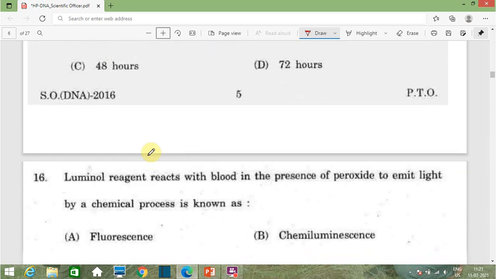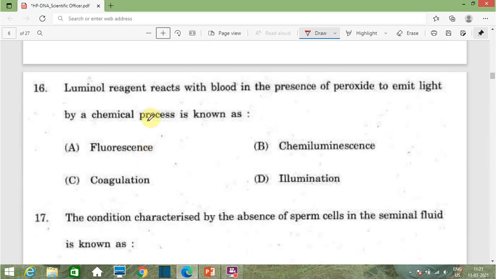Then the next question is: luminol reagent reacts with blood in the presence of peroxide to emit light by a chemical process known as. Option A fluorescence, option B chemiluminescence, option C coagulation, and option D illumination. The correct answer is option B, chemiluminescence. In this luminol test, a bluish color is found in the presence of blood, and this luminol reagent will indicate the presence of blood.